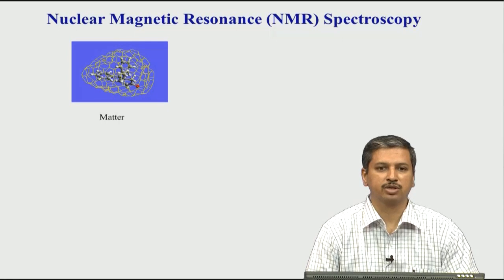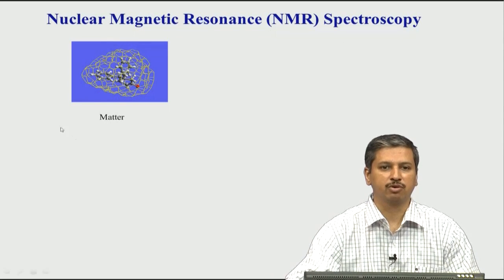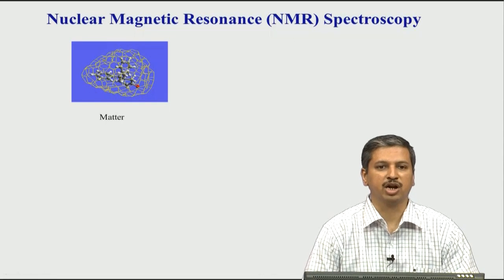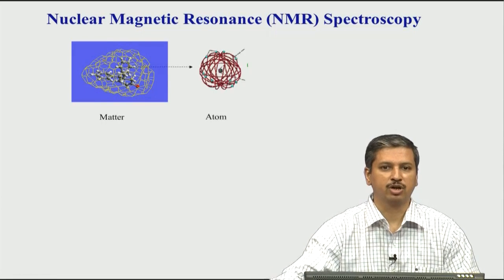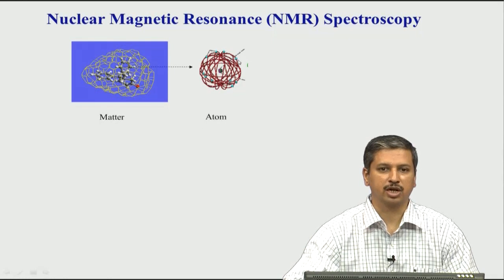So, let us go back to this picture where we see what is called matter, in other words a sample or a molecule or a compound. Every molecule, as we know from our basic chemistry and physics, is made up of atoms. Now, if you look at an atom more closely, it consists of a nucleus at the center, surrounded by an electron cloud or electrons.